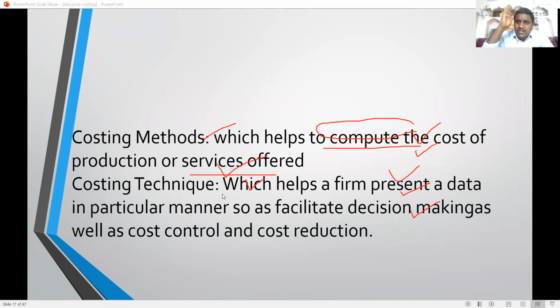Here, costing methods only help to compute the cost of production in different industries. Costing techniques present the data in a systematic manner for decision making as well as cost control and cost reduction. Some techniques are used to present the data. This data is useful to the management to make decisions and to know how to reduce and control the cost. These are called costing techniques. So how many techniques do we have? Majorly marginal costing, standard costing, budget and budgetary control, absorption costing and uniform costing.